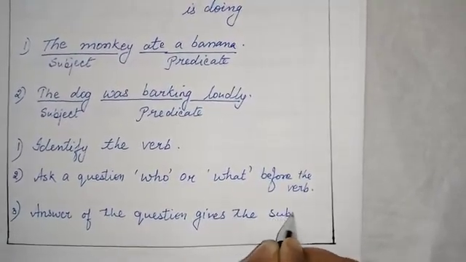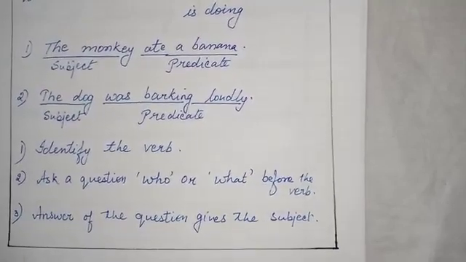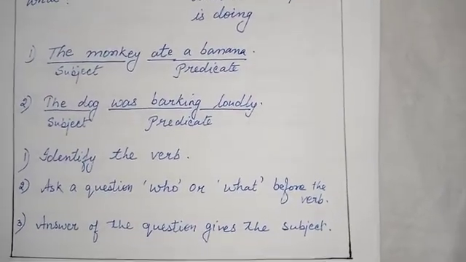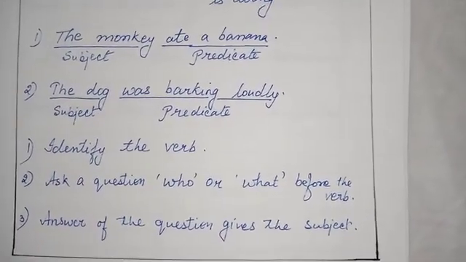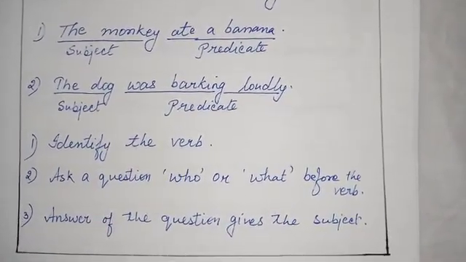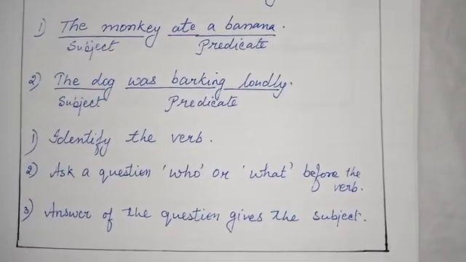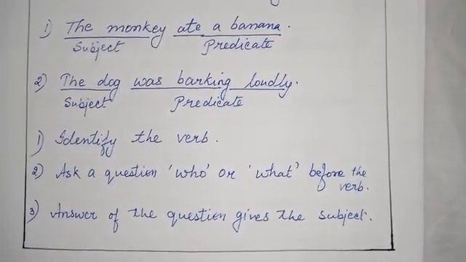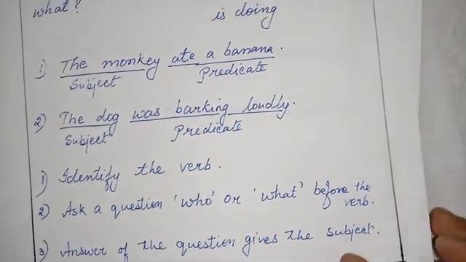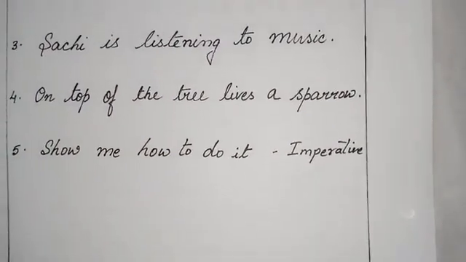And the remaining part as well as the verb is our predicate. So it's as simple. If you are able to identify the verb, you can easily identify what is subject and which one is predicate. Let us see a few examples now. We will understand which one is subject and predicate.